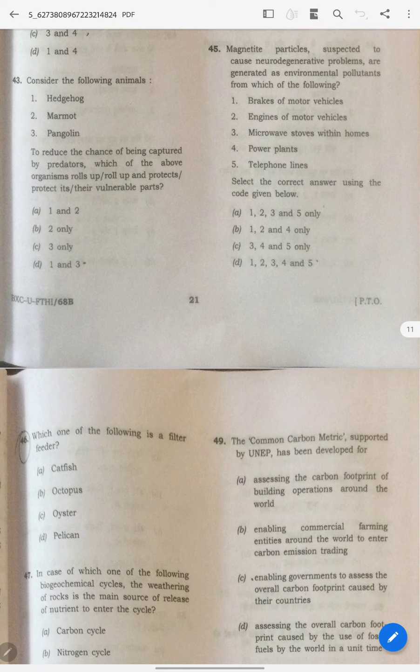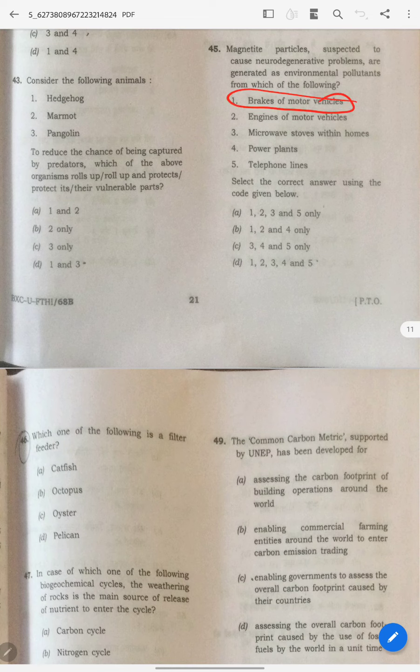See, you should not do a PhD in the examination hall. The brakes of motor vehicles, engines of motor vehicles, and microphone stows in homes, power plants, and telephonic lines. My intuition says that the answer is D. That's it. UPSC gives this type of option, brakes of motor vehicles.